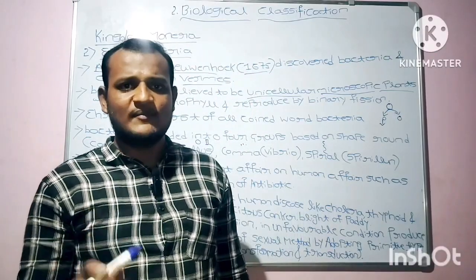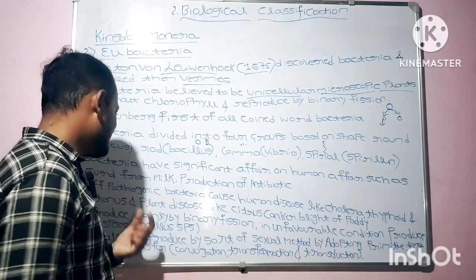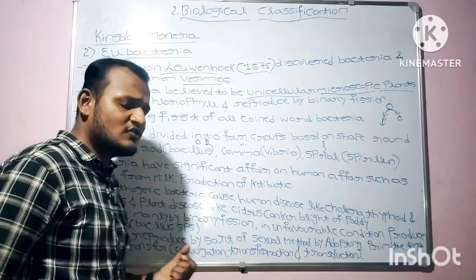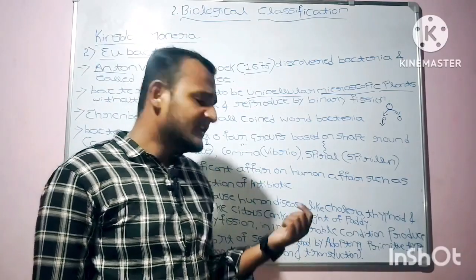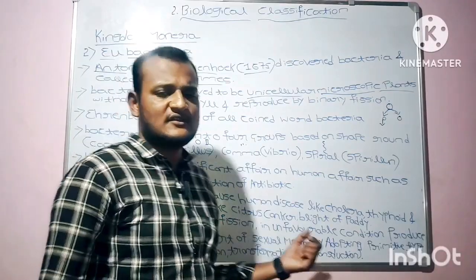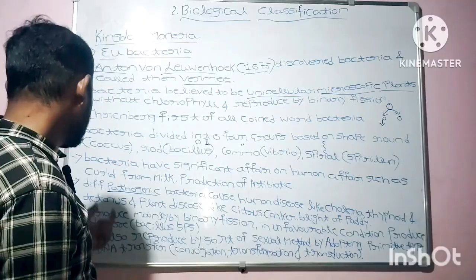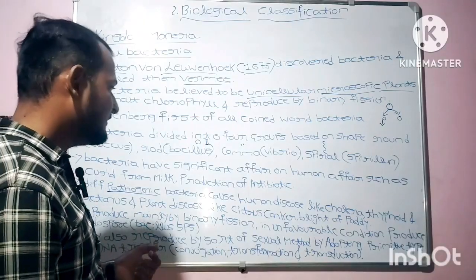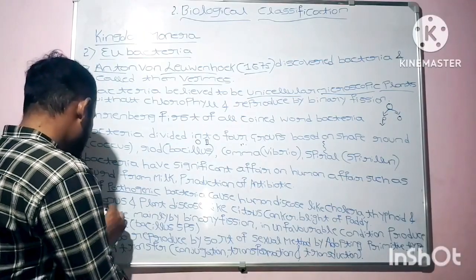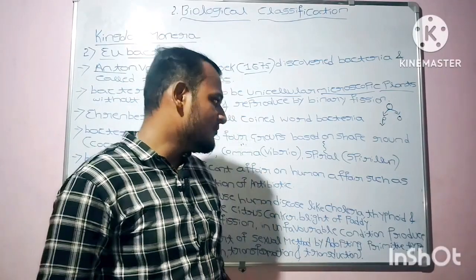Different types of pathogenic bacteria cause human diseases like cholera, typhoid, and tetanus. Cholera, typhoid, and tetanus are diseases caused by pathogenic bacteria.